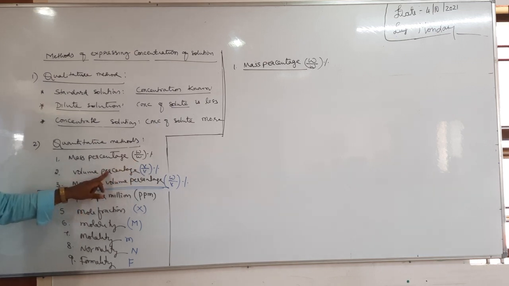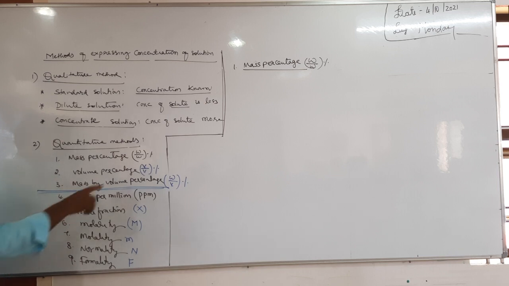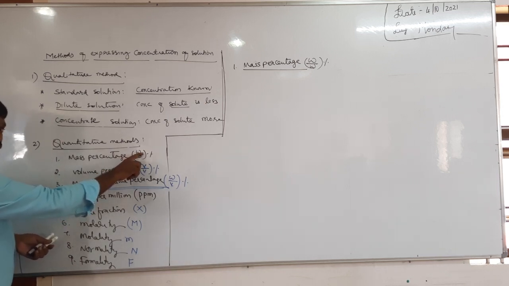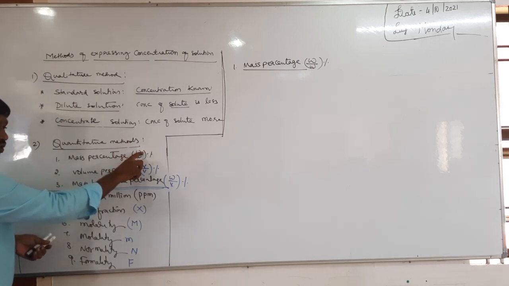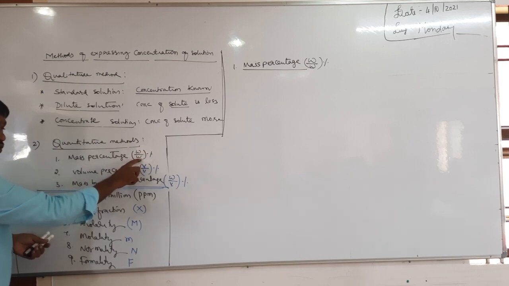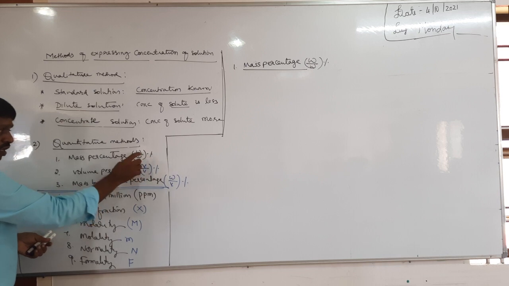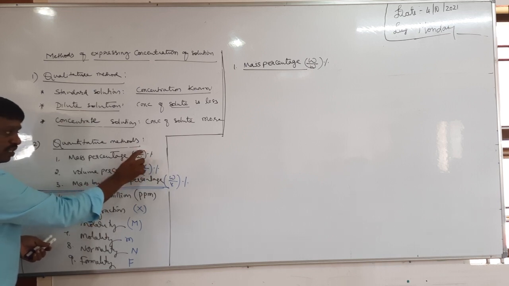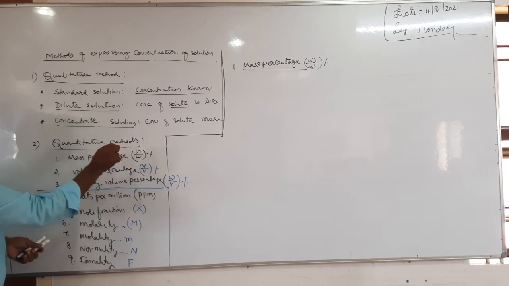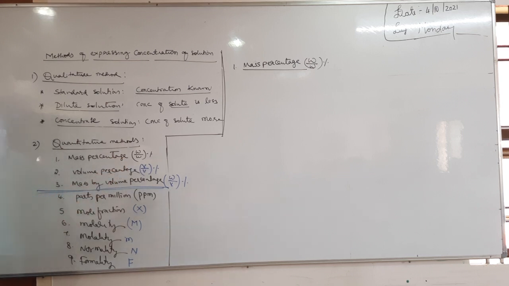It is the mass of the solute divided by the mass of the solution, into 100.